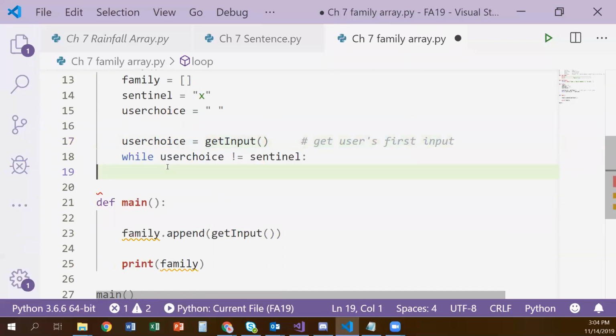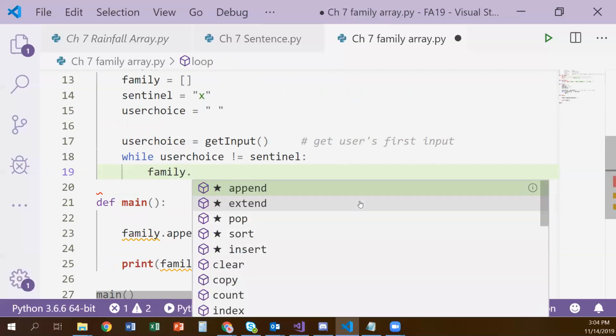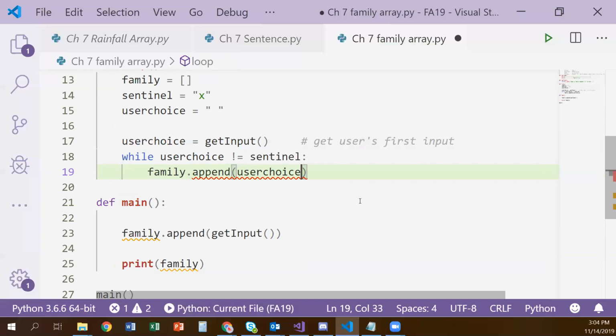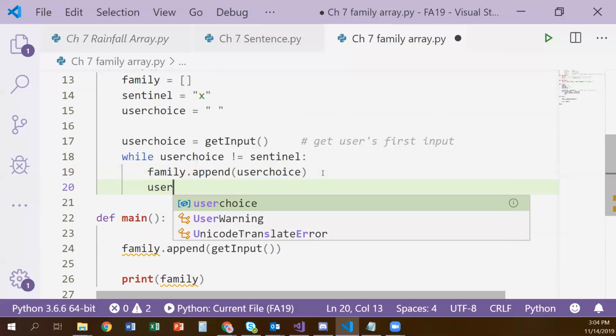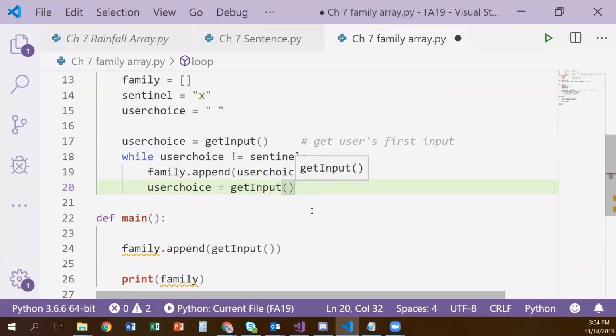Okay, but if they don't enter an X, then we want to save the name they entered. So we want to family dot append our user choice. And then we need to ask them for a new one. So user choice equals get input again. Now that's all we need in our loop, because since we did our first read here, if they never want to enter a name, they can type an X and we won't even go into the loop.